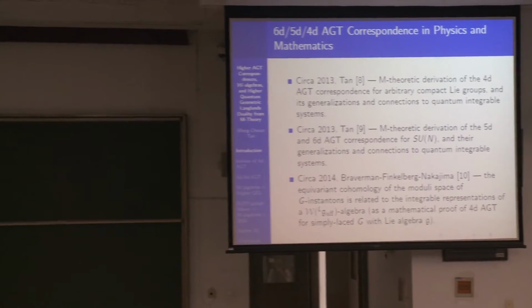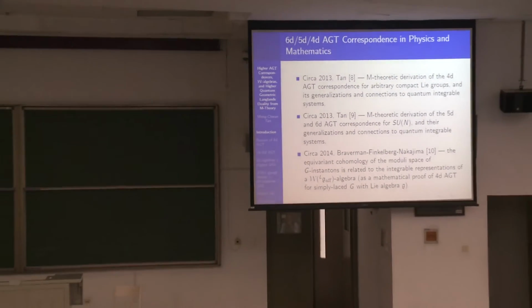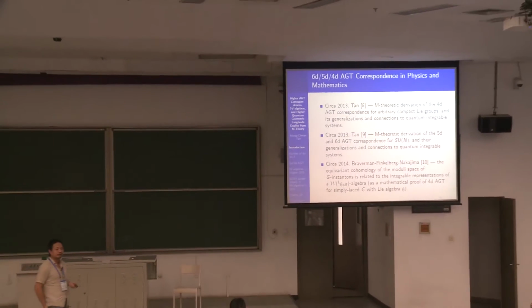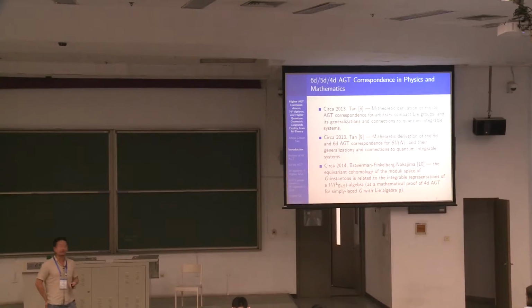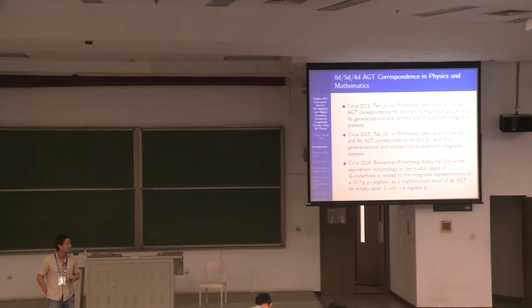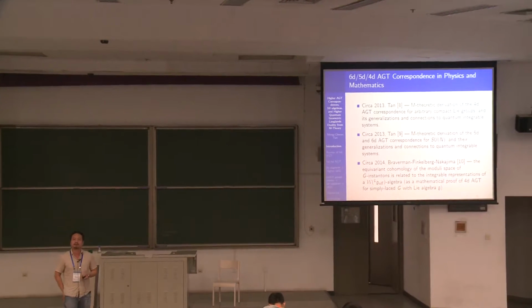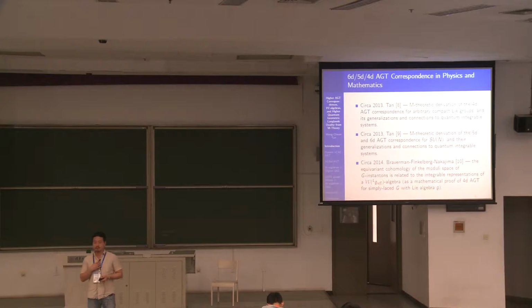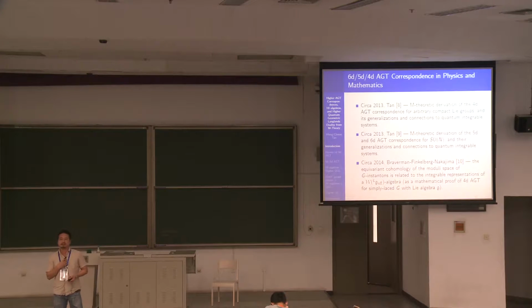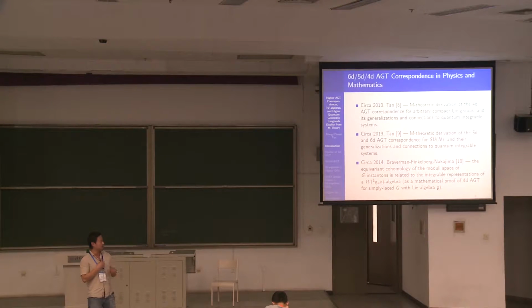And then in the next sequel to that paper, I gave a derivation of the 5D AGT correspondence and the 6D one, but for SUN only. And then again, with the presence of defects or surface operators, the relationship to higher quantum integrable systems, meaning relativistic integrable systems and then elliptic integrable systems.